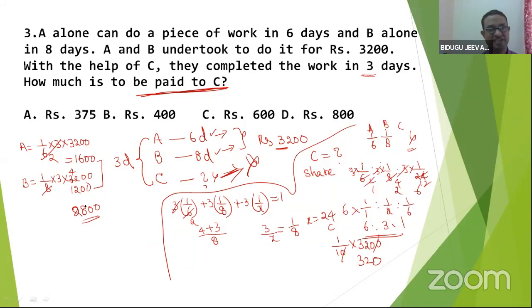Now tell me, what is the share of C? 3200 minus this one, 400. Good. This is the right answer. Following my point? Of course, this is available in the choices. Okay. So everything is good. My request to everyone is, instead of doing all these things, better find out A, find out B, and subtract. Good. Let me go to the next problem.